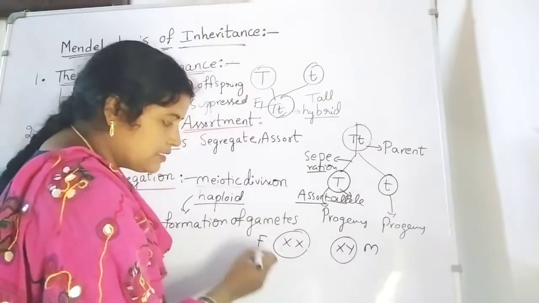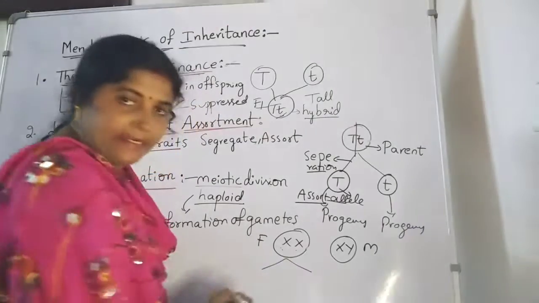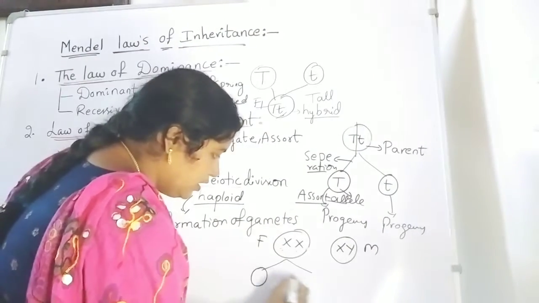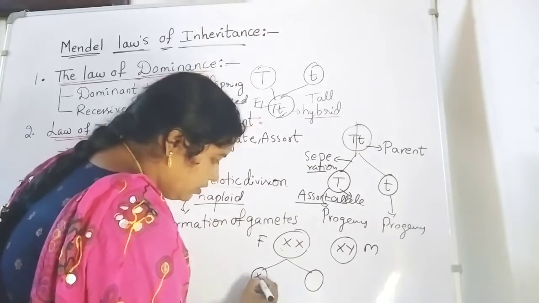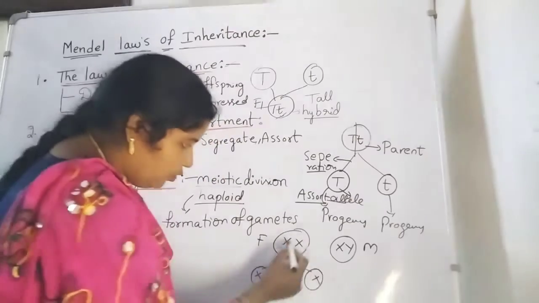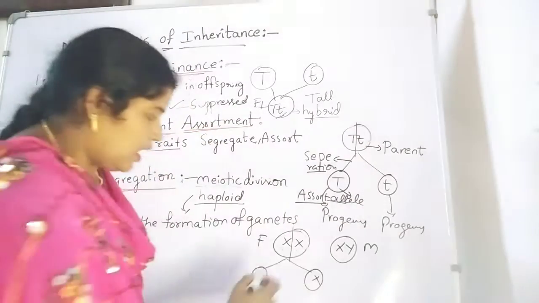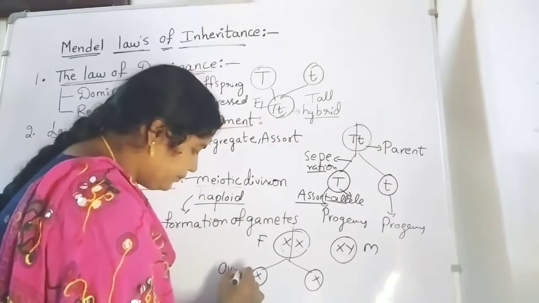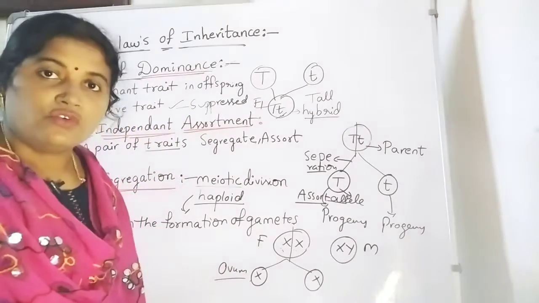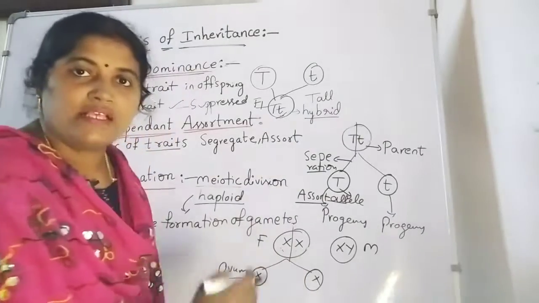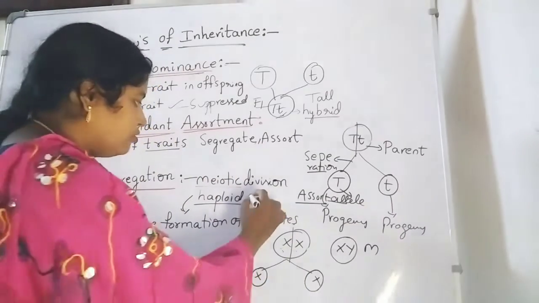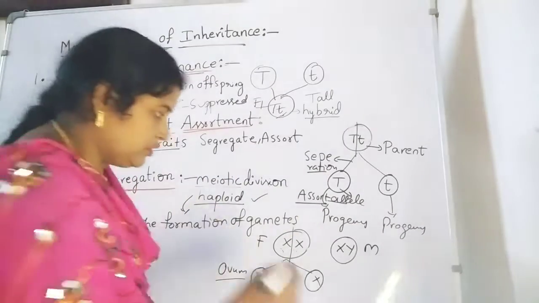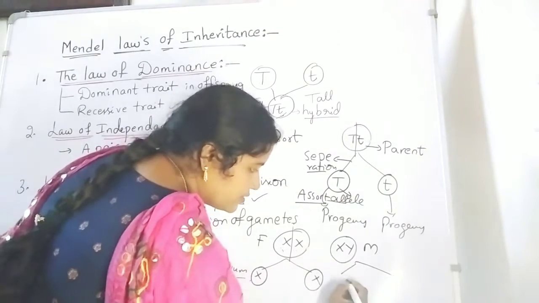Here this is going to segregate into the ovum. Only half of the chromosomes are entering into the ovum. This division is known as meiotic division. It is also known as haploid division. Same thing in the male also.